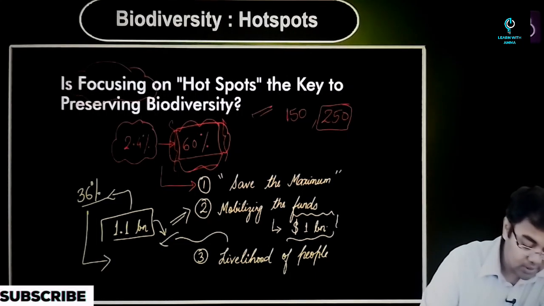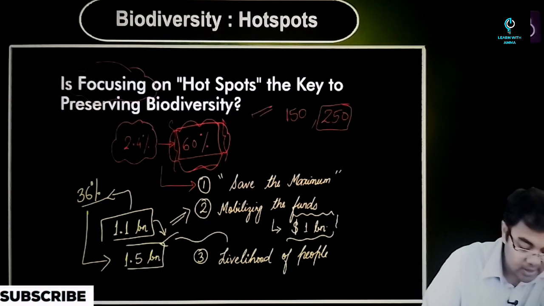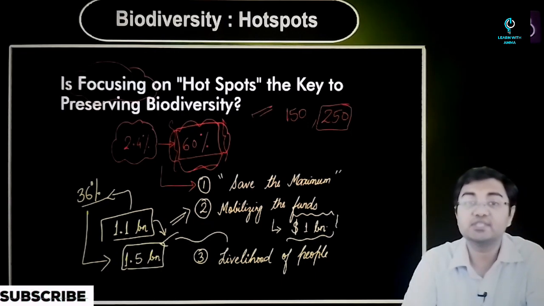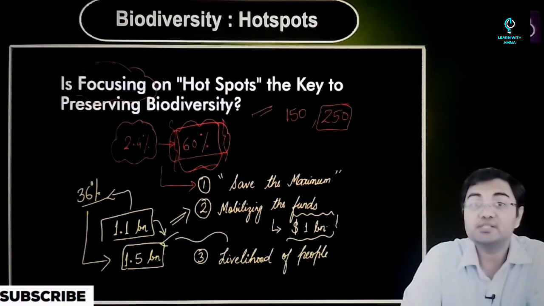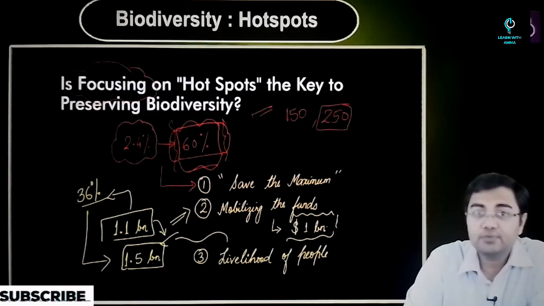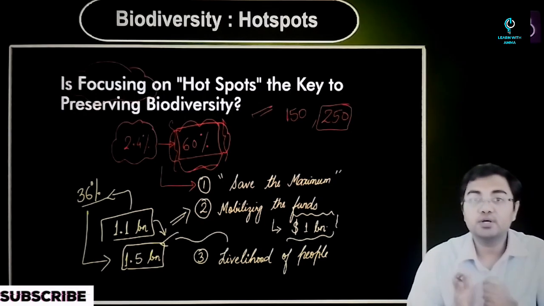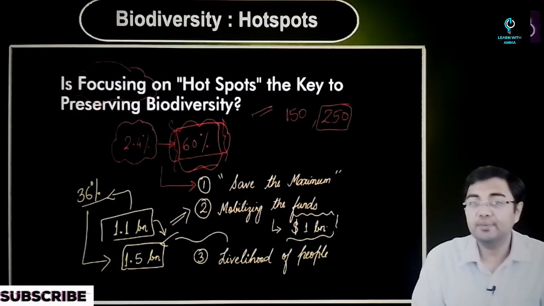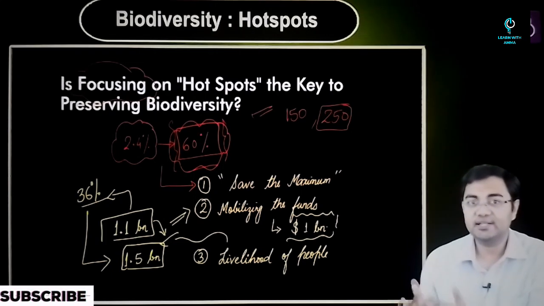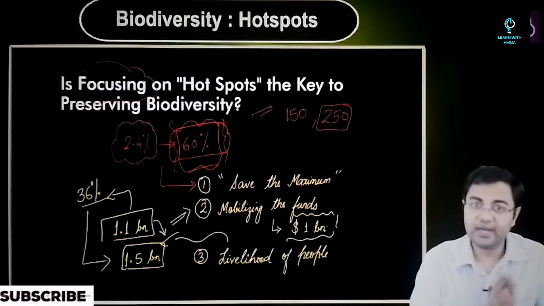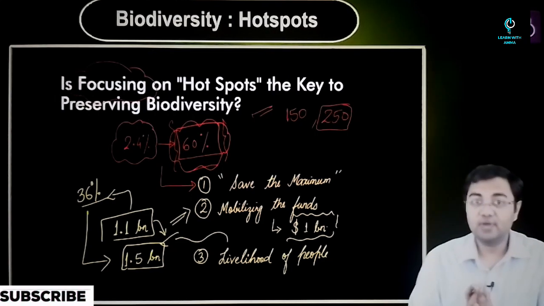That is, today we are looking at approximately 1.5 billion people who live in the biodiversity hotspots. So if conservation efforts are not made for these areas, we will have to face a huge problem with respect to these people who are completely dependent on these areas for their livelihood, all the things that they get from the forest or from the wildlife, right? So this is a very, very important part.